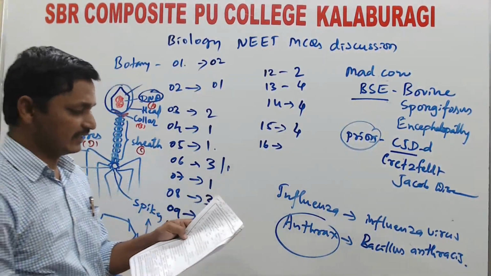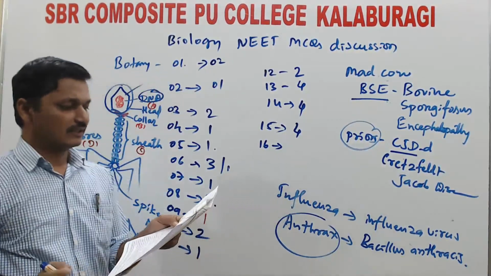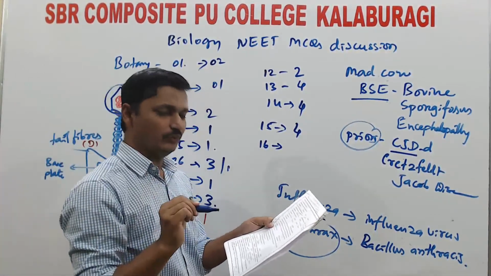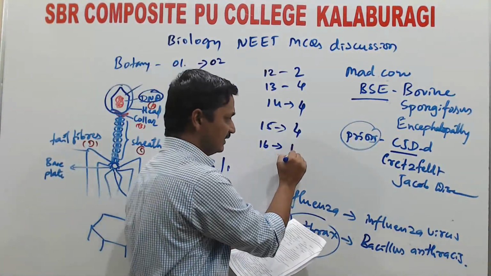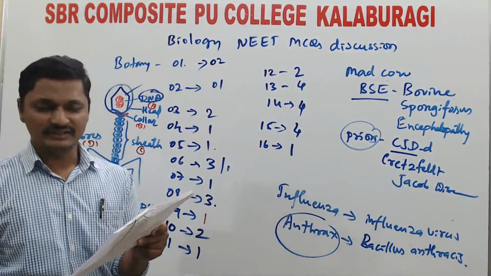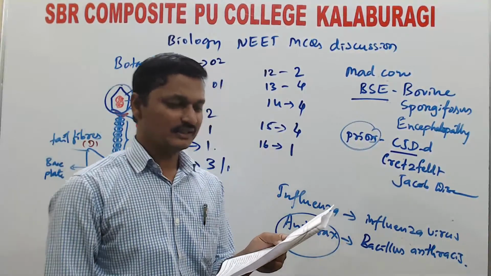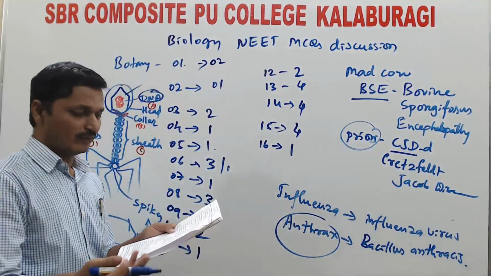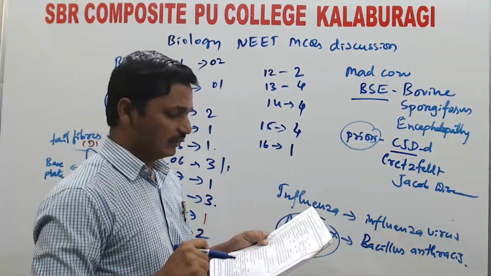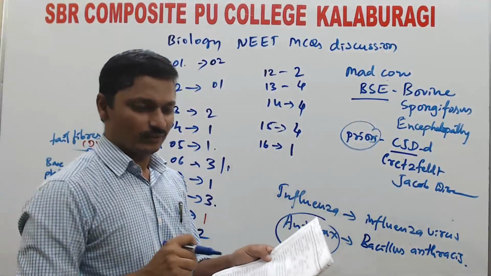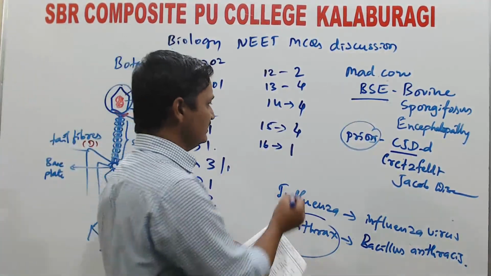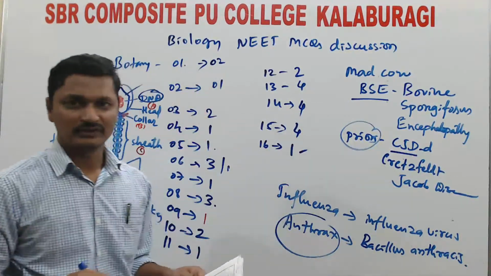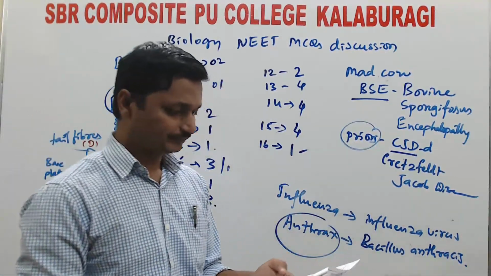So this kind of statement is given in the first option: statement 1 is true, but statement 2 is false. Question number 16, first option is correct. In the second option they gave 1 is false but 2 is true, which is wrong. In the third option they gave both are true. In the fourth option they gave both are false. But the correct option is option 1.